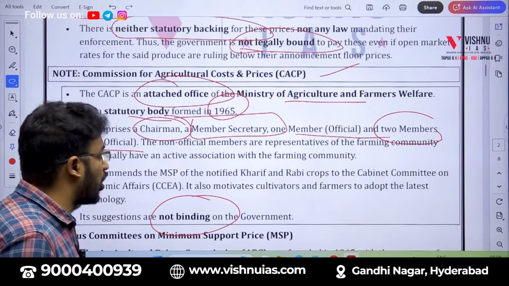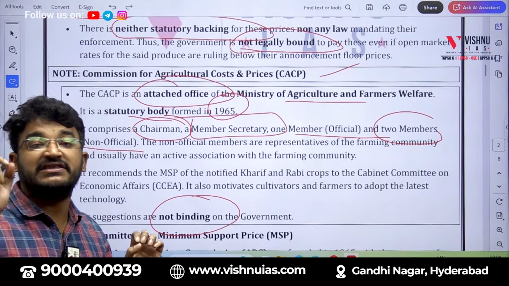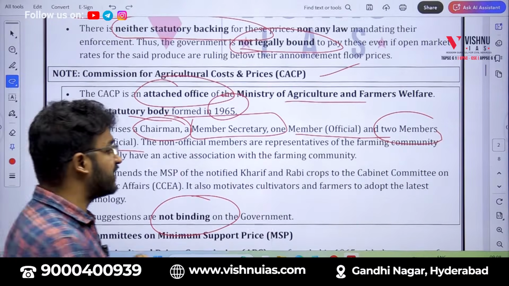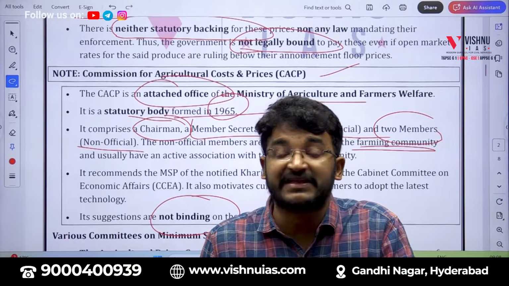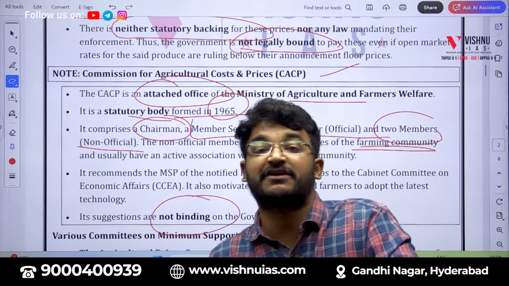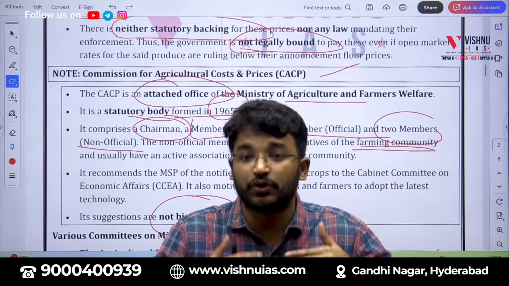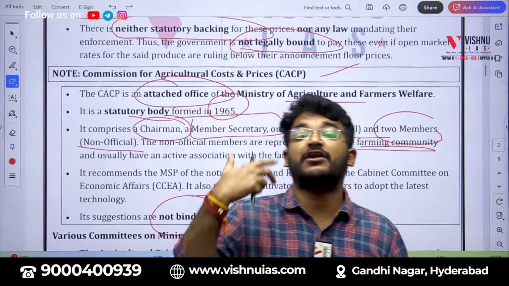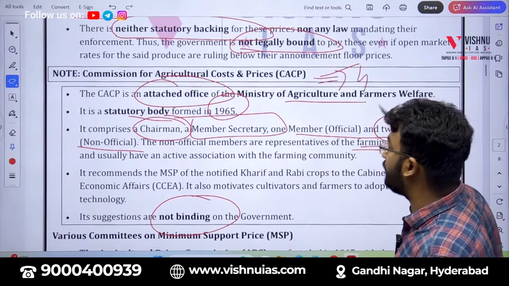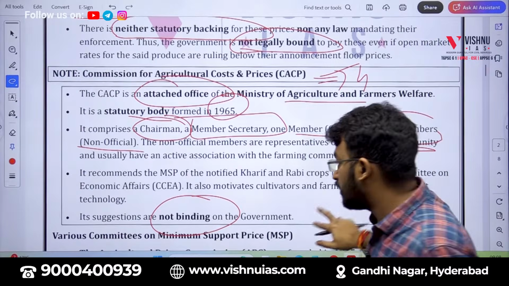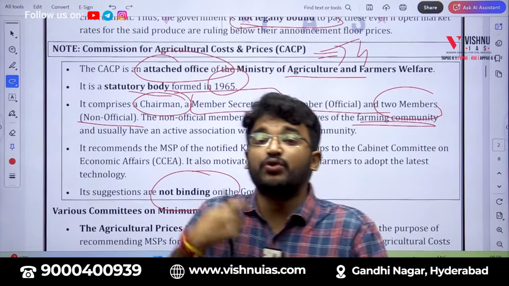The remaining 2 will be non-official members. Generally, these 2 members come from the farming community. Those 2 people act as representatives of the entire farming community of the country, to put forward the opinion of the farmers in front of the government. So, CACP consists of 4 members.